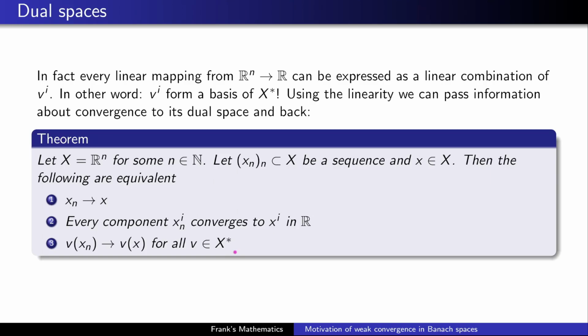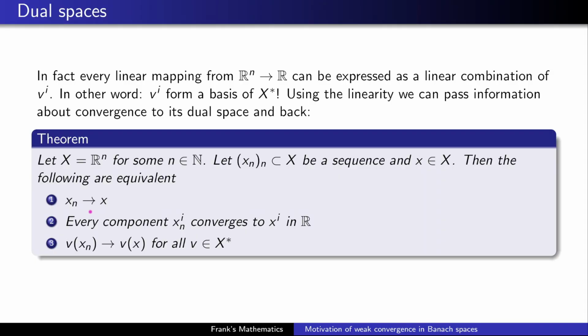The proof is quite simple, it's the same as before, just use the linearity and the basis property and you're done. But the interpretation is very interesting, because we can now pass information about the convergence of our sequence x_n from the space X to its dual space and back.